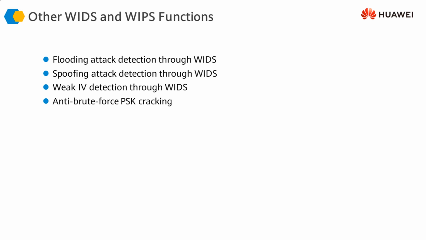For example, you could detect flooding attacks through an IDS or IPS, you could detect spoofing attacks, and you could detect weak initialization vector situations. If the initialization vector from a client is weak, that can be detected. And if you have a pre-shared key cracking attempt through brute force, you could check that as well. How that is done, let's take a look.